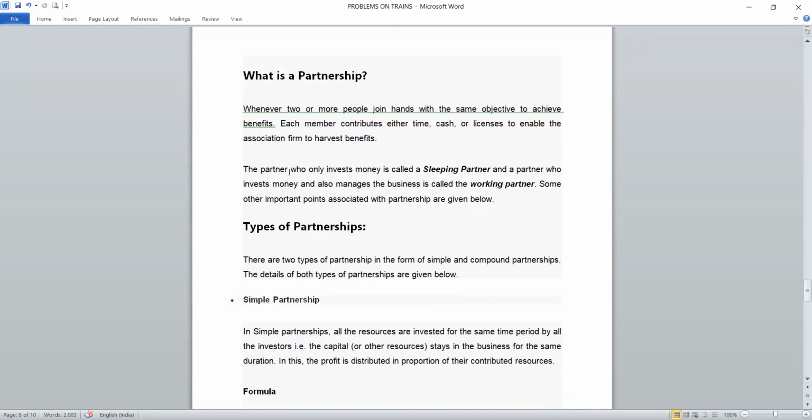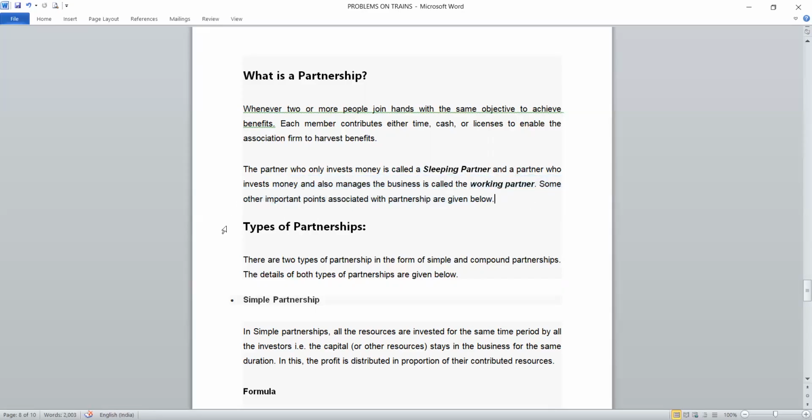The partner who invests money and doesn't do any work, meaning they don't manage the work, is known as a sleeping partner. And the partner who invests money and manages the business is known as a working partner.